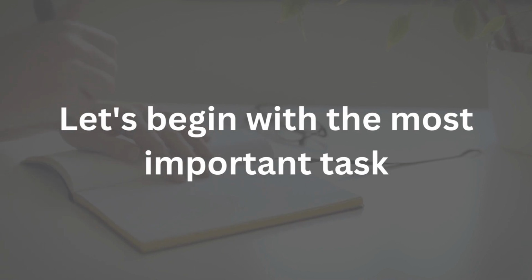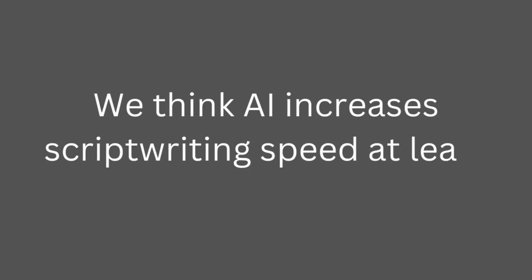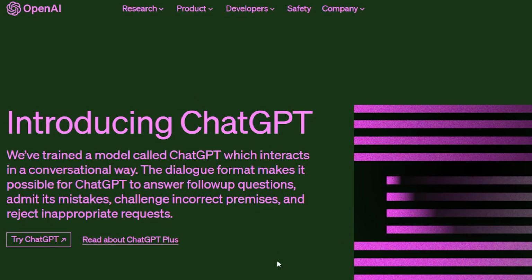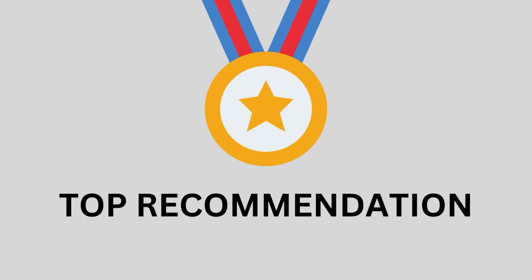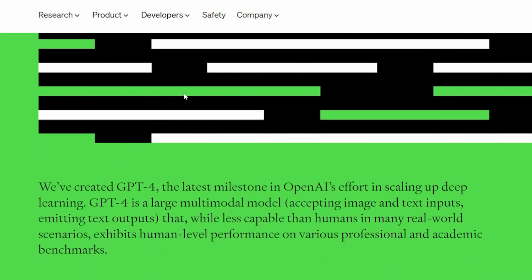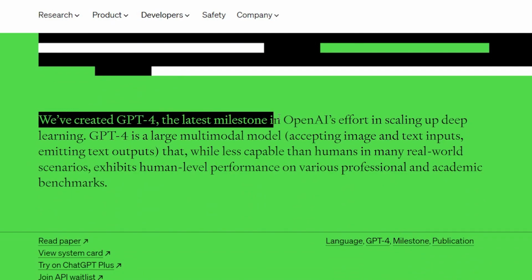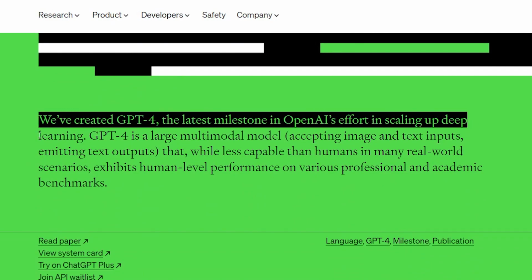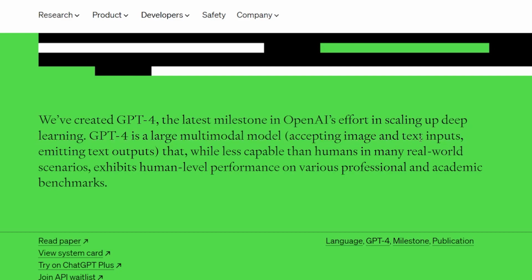First up, let's tackle script writing as it is your first step in content creation after coming up with an idea for a video. There are multiple AI-based tools that can help you with this, but perhaps our favourite at the moment is GPT, therefore it is our top recommendation for this particular task. ChatGPT is an AI chat box that has been created by OpenAI and it is there to help you with a multitude of things, but as a content creator we recommend you take advantage of it by asking it to expand on your content ideas.